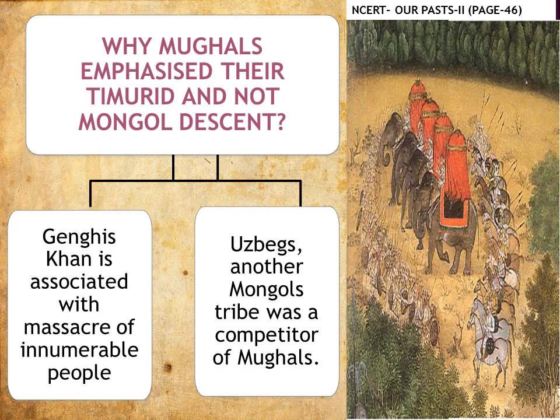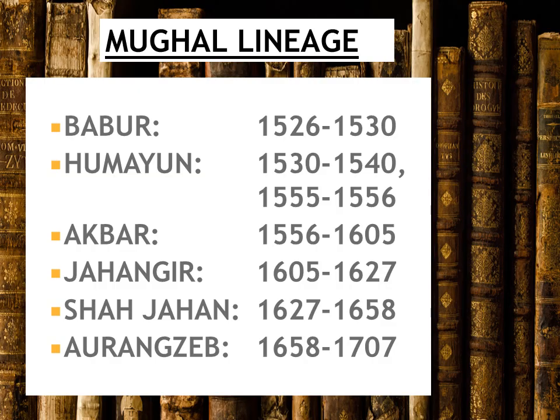Moreover, Uzbeks, which was a Mongol tribe and Genghis Khan ruled over them, was a competitor of Mughals. So having friendship with your competitors is something that's not logical. So that is why Mughals never liked themselves to be associated with their Mongol descent.